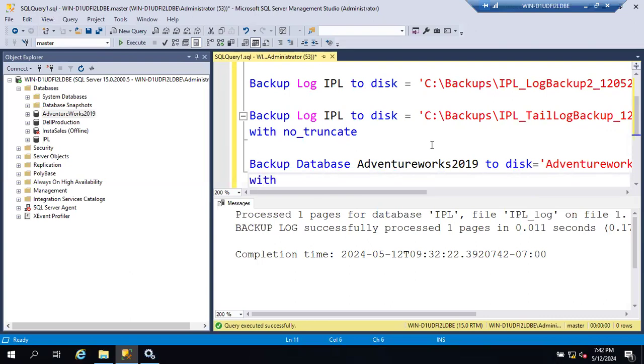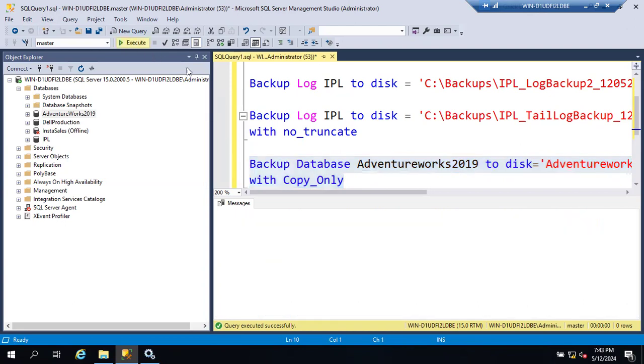Just add one parameter WITH COPY_ONLY. NO_TRUNCATE is the one used for tail log backup. So with copy underscore only, that's it. This is the command way, guys. It's not mandatory to use both ways. If you are comfortable, as discussed, you can use GUI. If you are not comfortable, you can use the command also. If you don't know the command, you can use the GUI option also.